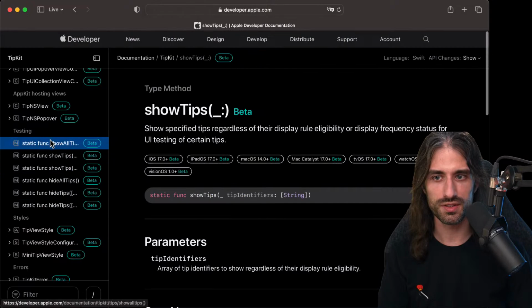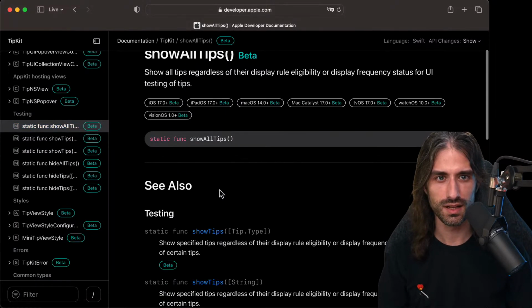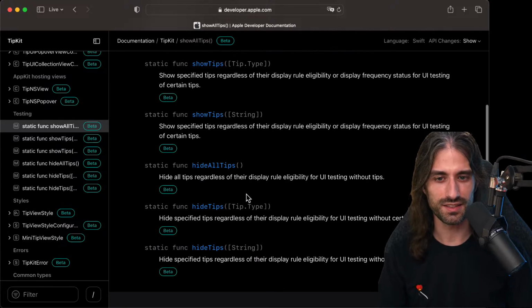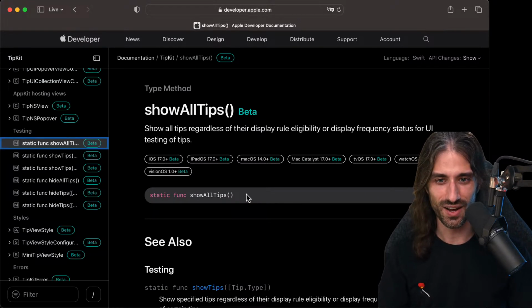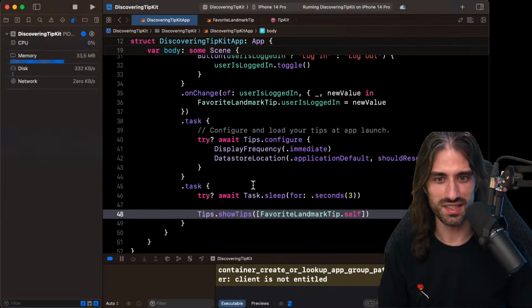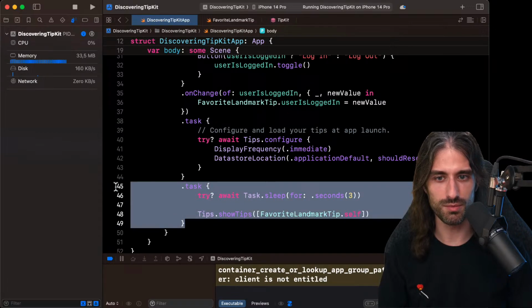Okay, so show all tips. Okay, for UI testing of tips. Okay, so indeed, you had the right explanation. Thank you, Gustavo. Okay, so I will stop wasting time on this and just remove it.